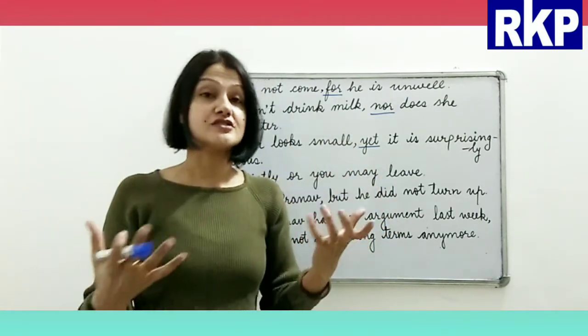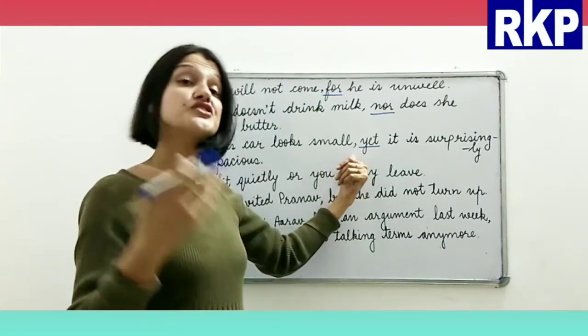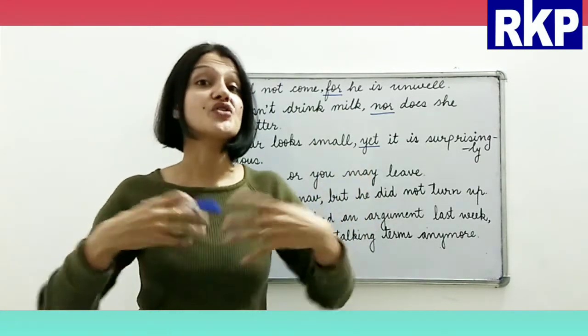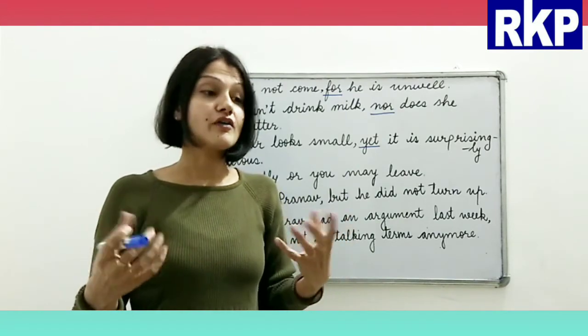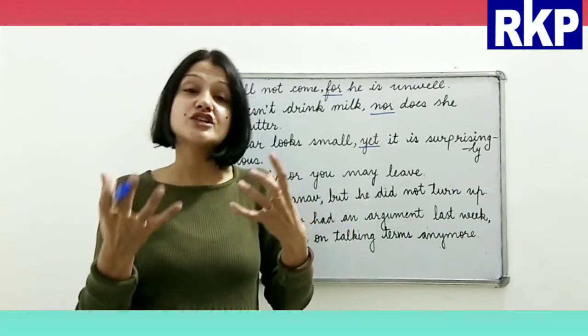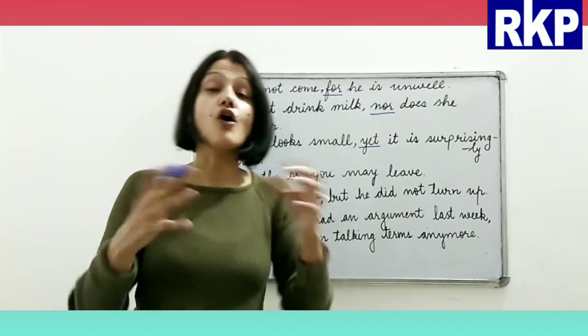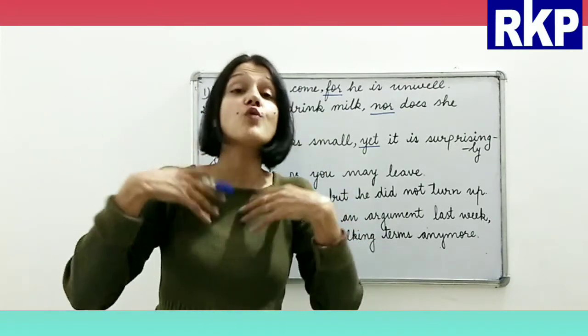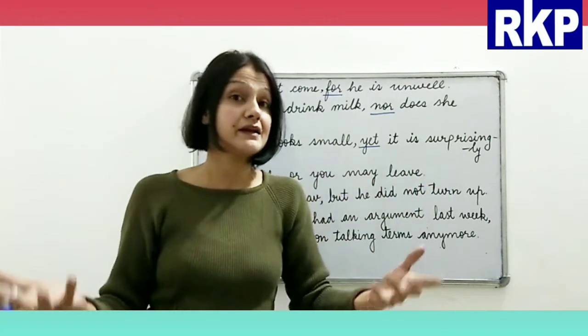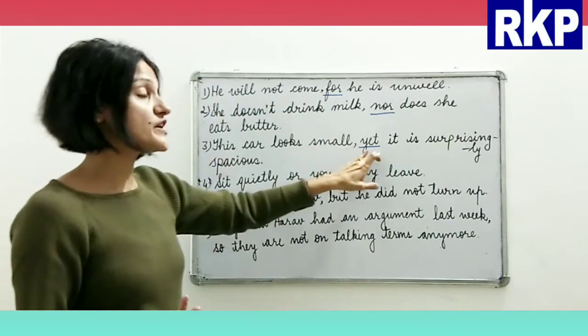So we use this conjunction yet where there is contrast, or where the situation is opposite, or the result is opposite to what is expected, right? So in that case we use yet.